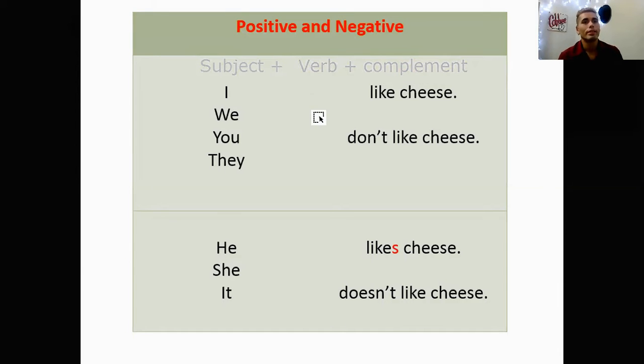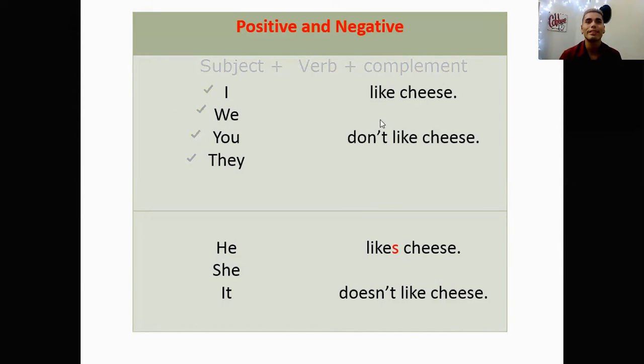All right? What is the subject? I. What is the verb? Like. And what is the complement? Cheese. What do you like? I like cheese. That's it. It's the same for I, we, you, they. Whenever you have these subjects, you always use the verb in the simple form, right? I like, I sleep, I see, I understand. And I hope you understand.